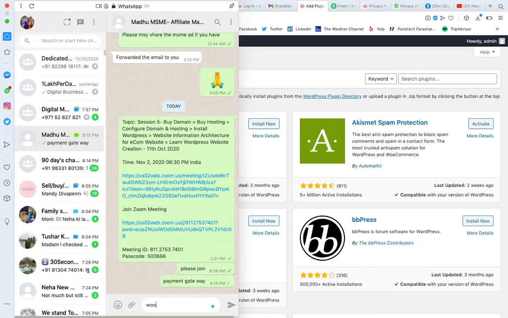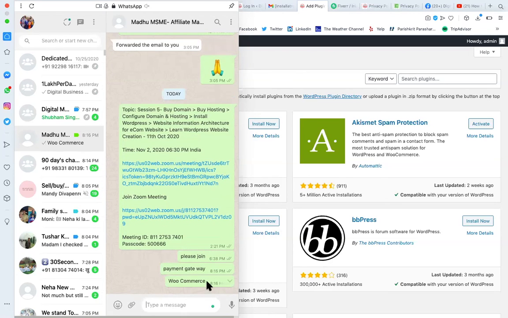Tomorrow I'm going to show you WooCommerce. When we are using WooCommerce, the payment gateway will be part of WooCommerce, if it is an e-commerce website. When you are installing WooCommerce, it's exclusively for an e-commerce website, and managing the payment gateway is part of the WooCommerce plugin itself. So in that case, you need not install one extra payment gateway plugin. But if your website is not an e-commerce website and you are not using the WooCommerce plugin, and you still want people to pay you through your website, in that case we will have a separate exclusive payment gateway plugin.